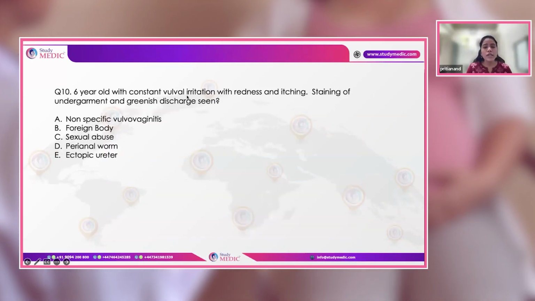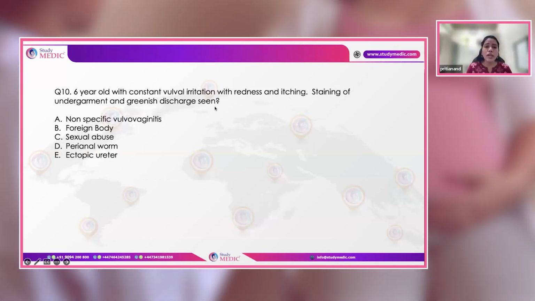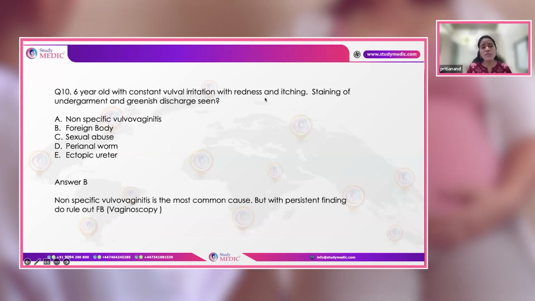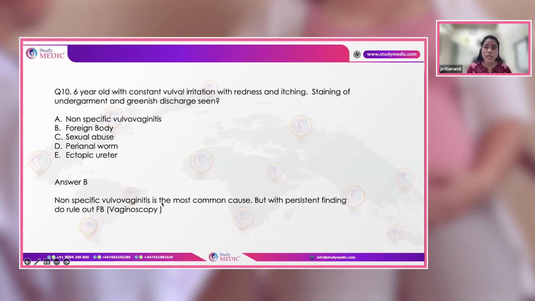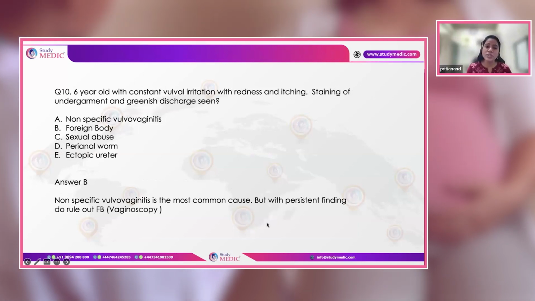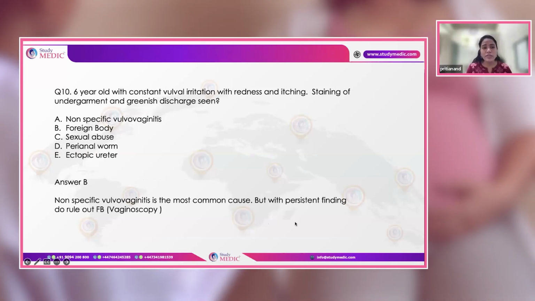A 6-year-old girl with vulval irritation, redness, itching, staining of undergarments and greenish discharge. What can be the cause? In young girls, the most common reason for vulval irritation and itching is non-specific vulvovaginitis. However, if there is a persistent, constant itch, staining of undergarments and greenish discharge, it puts her at risk of a foreign body. So you need to investigate her by vaginoscopy.